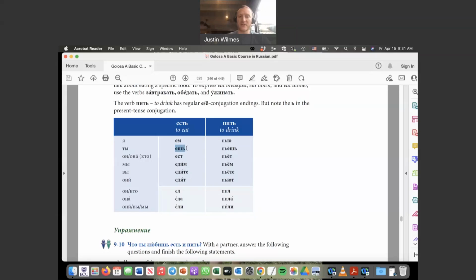The ты form ends in ешь, the мы form ends in м, the они form ends in ят, but there's still some unusual things going on with this verb. So with any verb, you want to write it out many times, use a flashcard, however it works for you to learn the different forms, especially the ones that are irregular and don't fall into the typical first or second conjugation pattern. Okay, so есть.